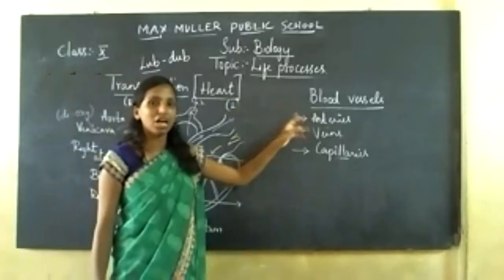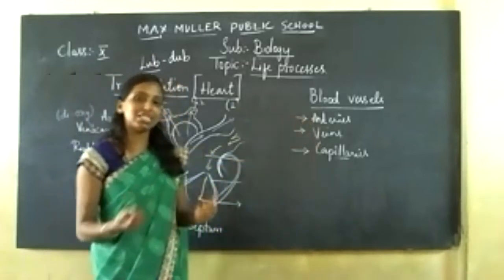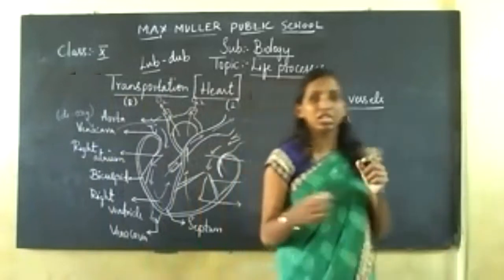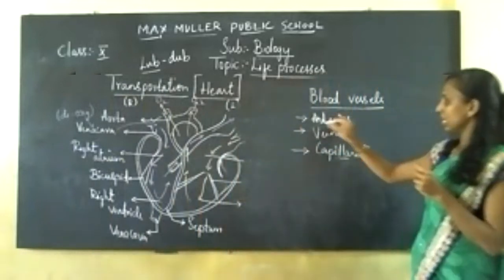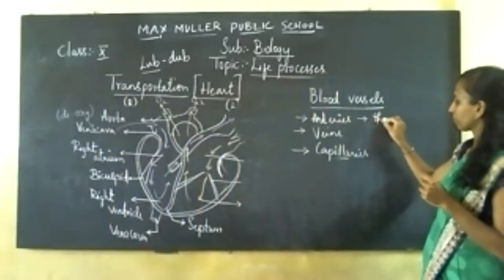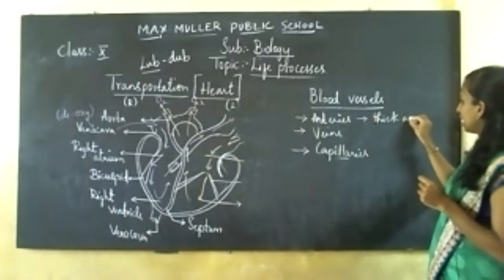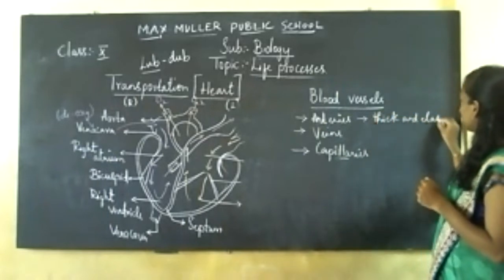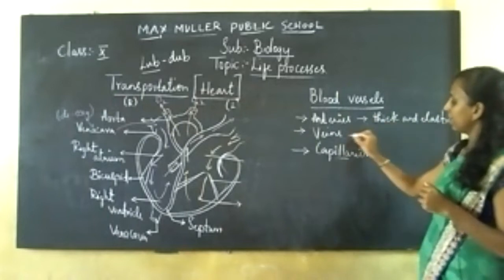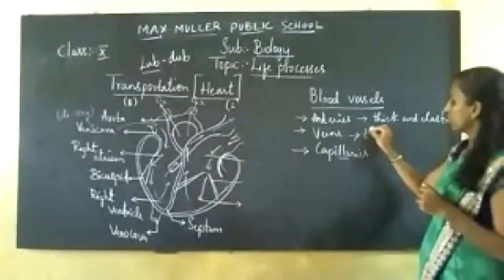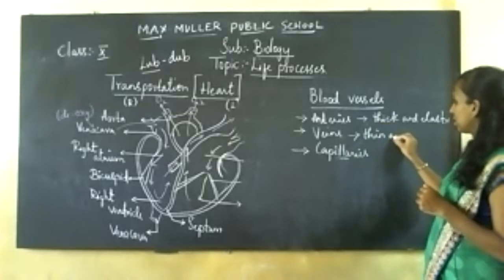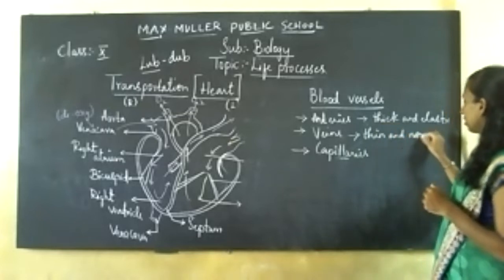Now arteries. Arteries have thick and elastic walls. They are completely thick, see, the five-letter word. So they are thick and elastic. Veins are thin, the four-letter word, so thin and non-elastic.